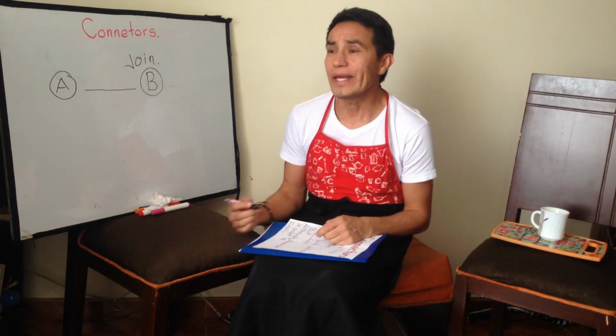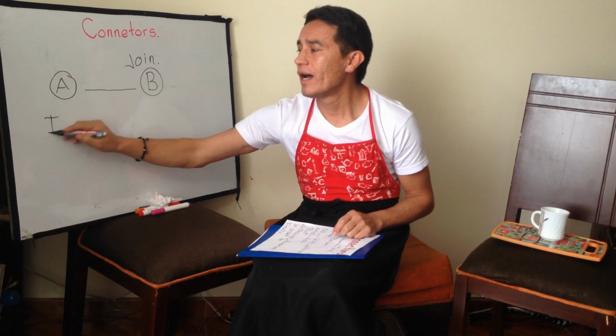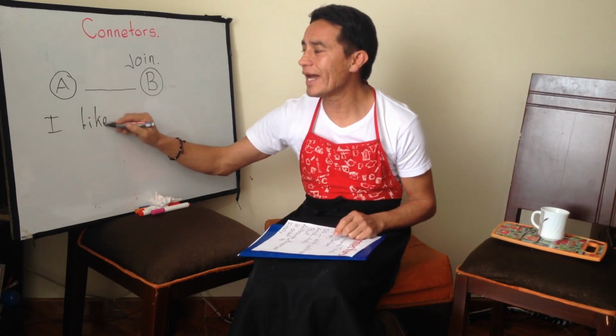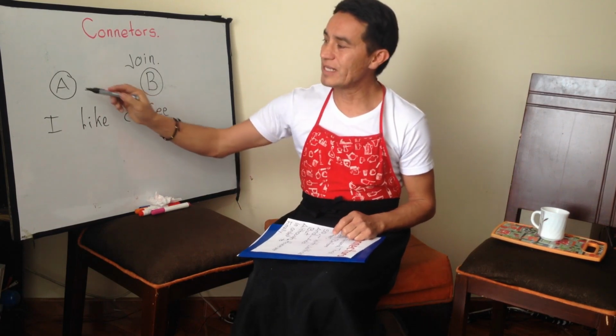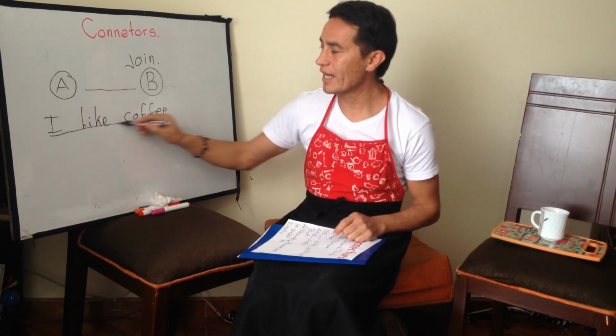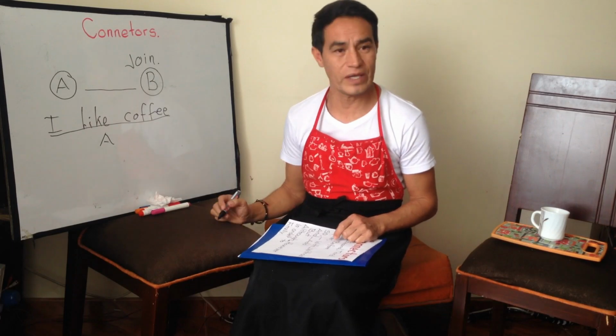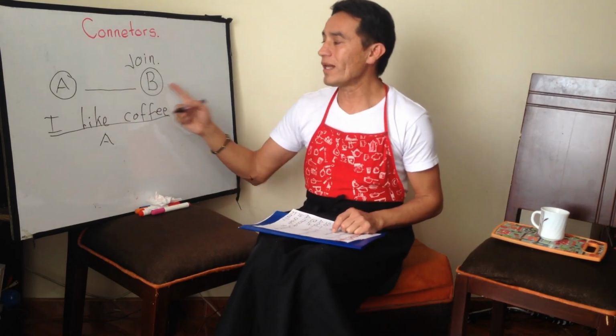Example, you say, I like coffee. This is sentence A. And what is sentence B?